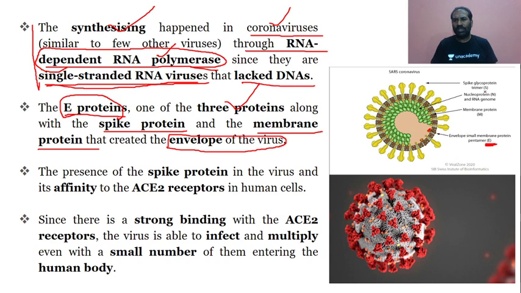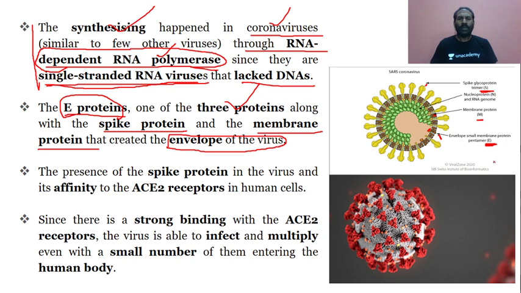Here this is the spike. Fine. And the membrane protein. So which is the membrane protein? This is the membrane protein. So the spike is this one, and the membrane protein is here. Fine. And then you have the E protein, this one at this point.